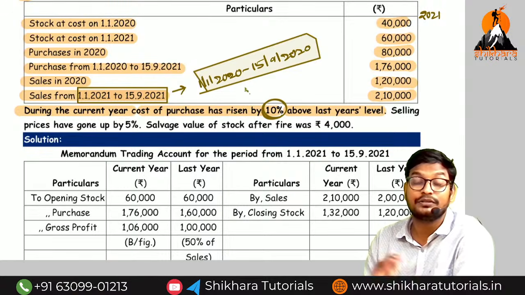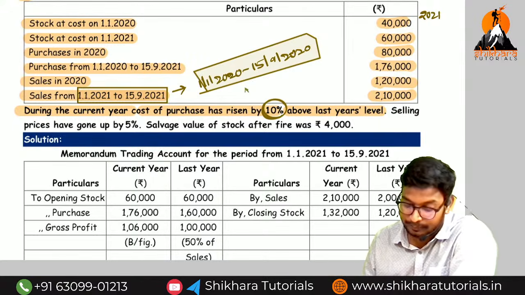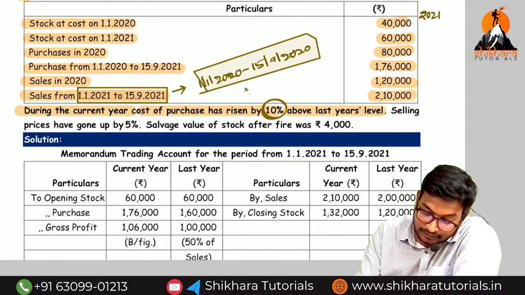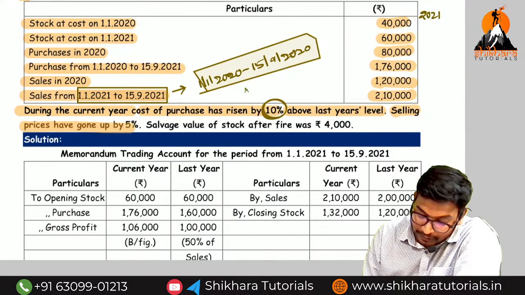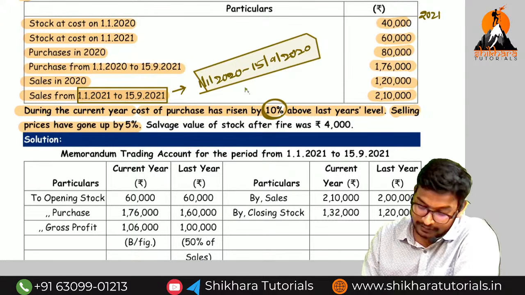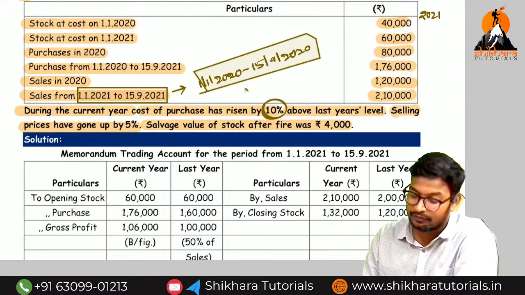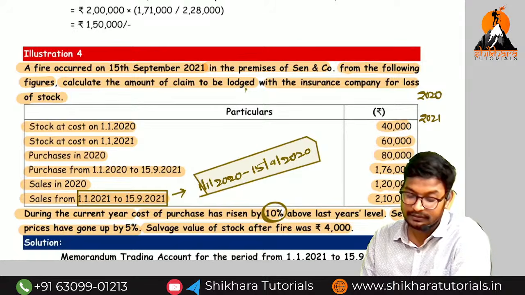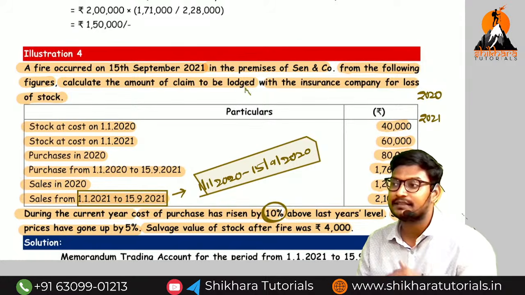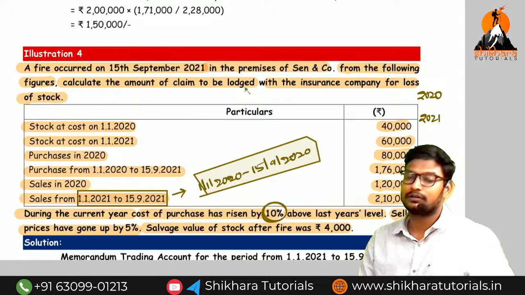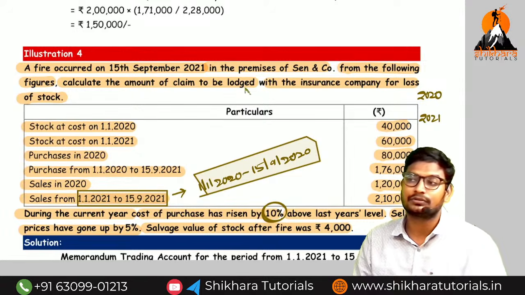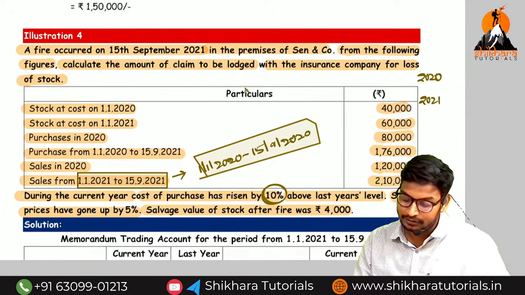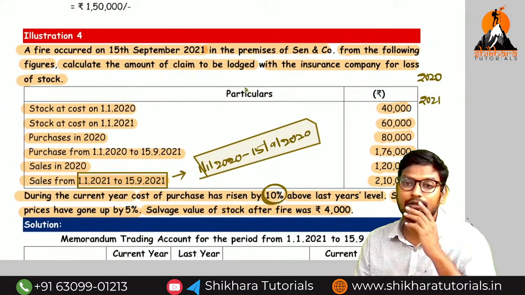10%. So that means we should not apply the gross profit percentage of the previous year directly. Next, are sales also increasing or decreasing, amma? Increasing. Selling price has gone up by how much, amma? 5%. So what is the salvage value of the stock? 4,000. They have not given the policy value. We need to find out how much is the loss of stock. Since they have given the salvage value, we need to calculate the loss of stock also.